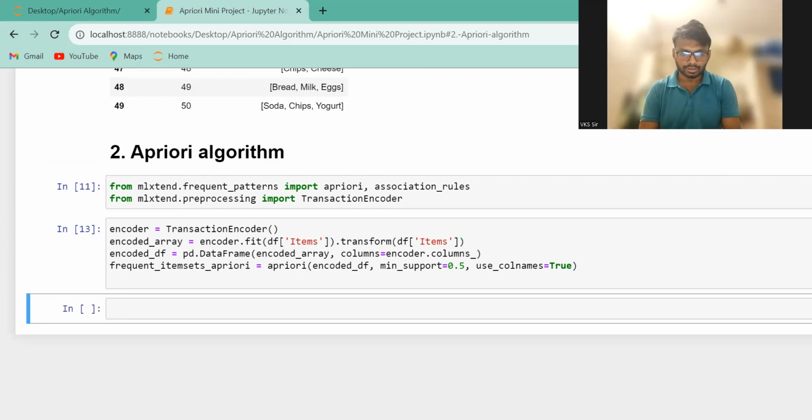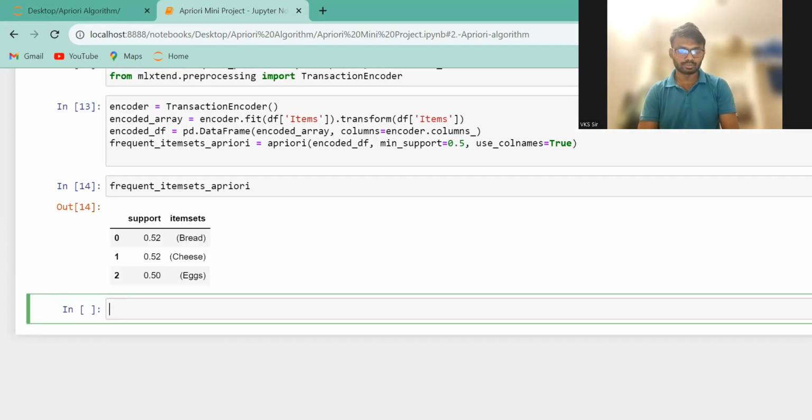Okay, so now next point is what? Next point is we have to print it and check whether it will display the frequent item set or not. So let us check that one. For that checking, I think you already know that, you already stored it in the variable called frequent item set. So just copy it and paste here.